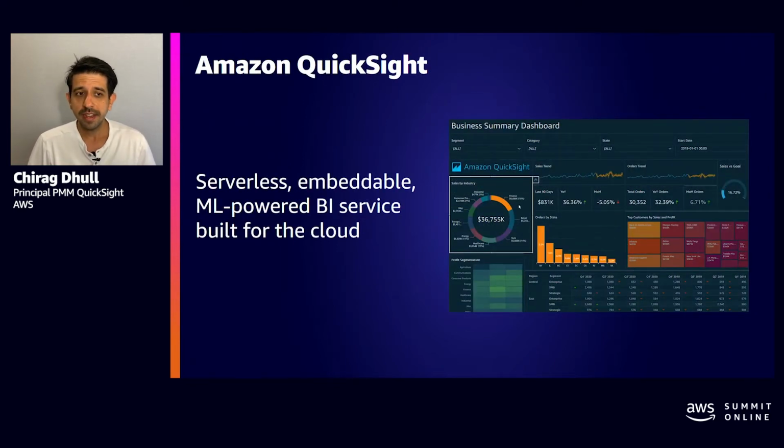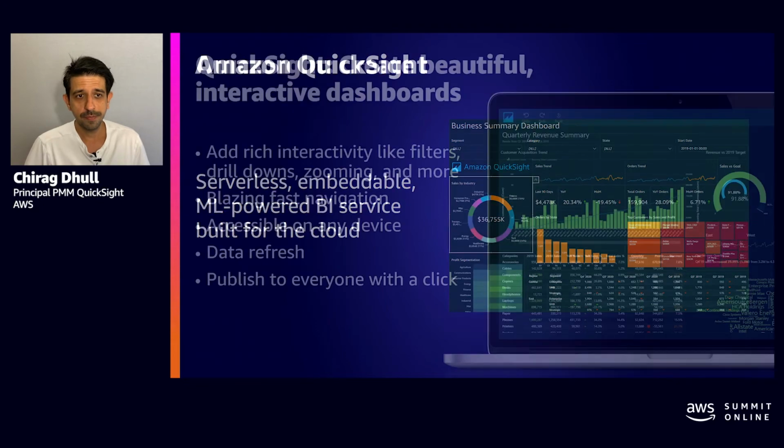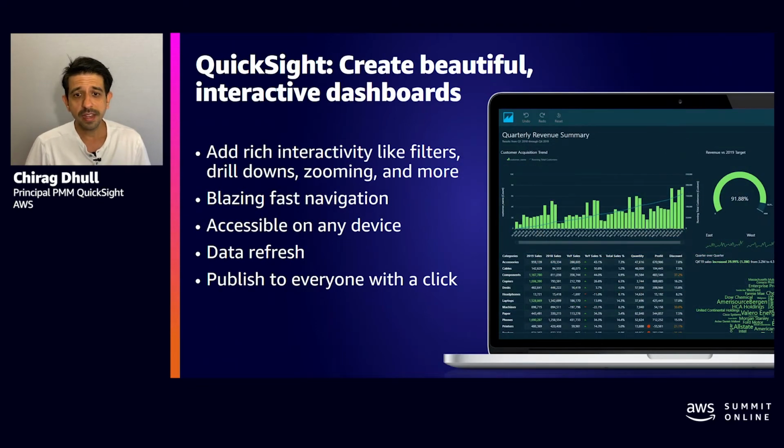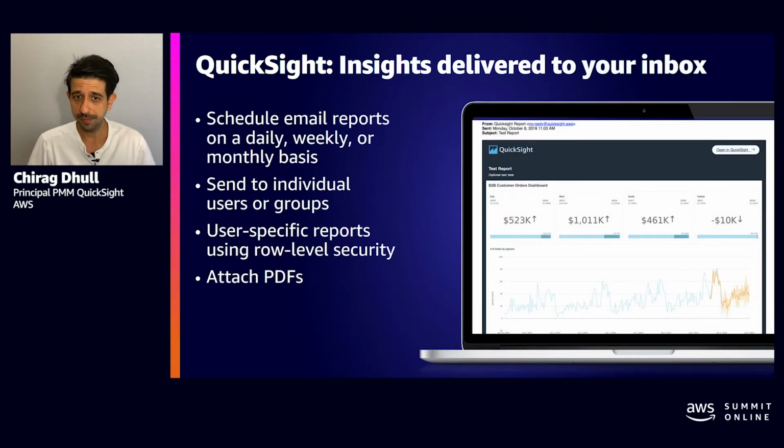Amazon QuickSight is a serverless, embeddable, machine learning powered BI service built for the cloud. Now, QuickSight is a browser-based BI tool enabling you to provide rich data insights via visualizations, dashboards, and narratives that are accessible on any device, including via mobile applications.